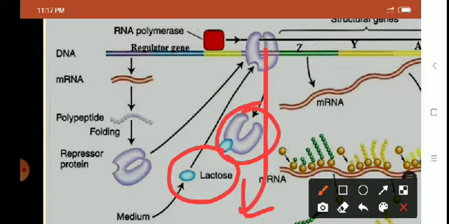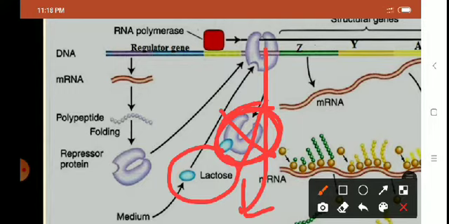So the inducer molecule like lactose binds to the repressor protein, and now this repressor protein becomes inactive after binding of inducer lactose.